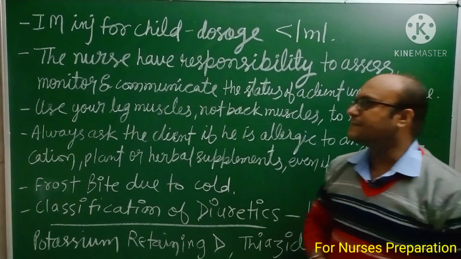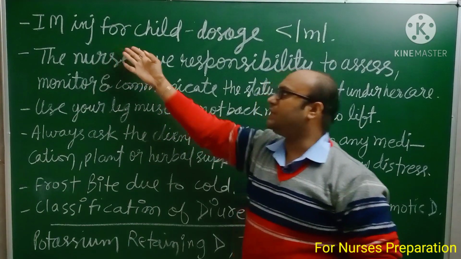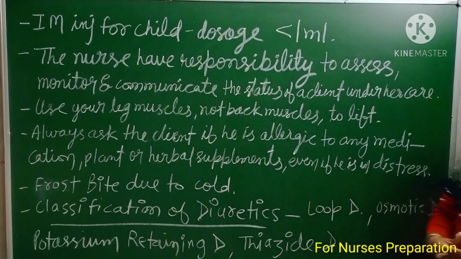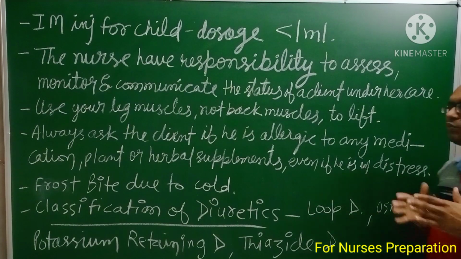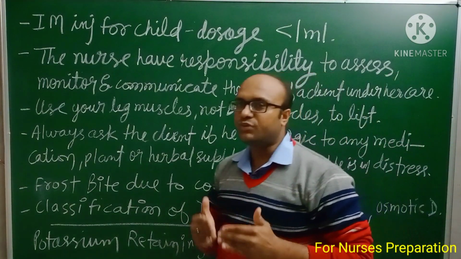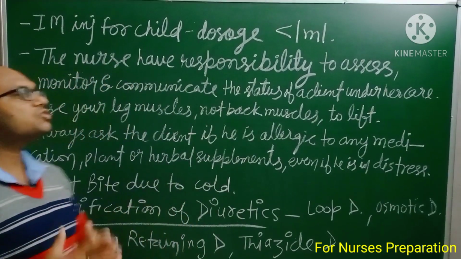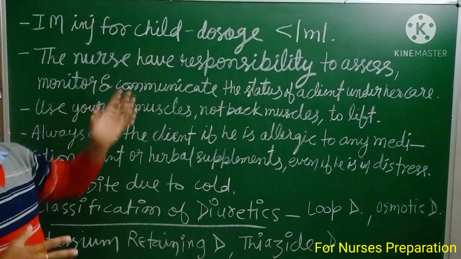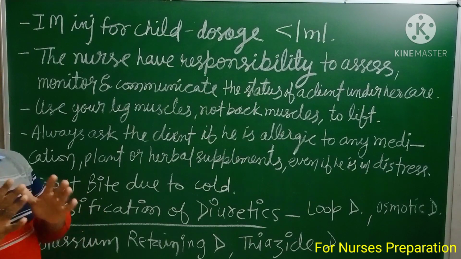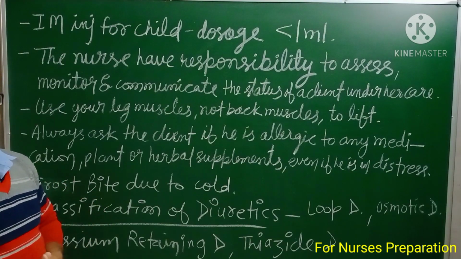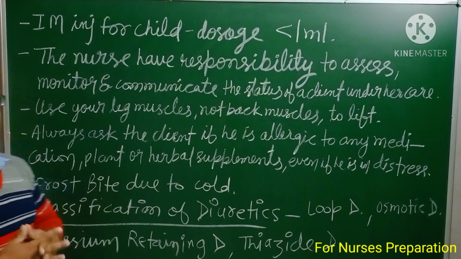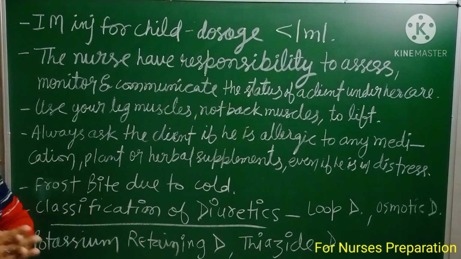Next point is intramuscular injection for a child, dose below 1 ml. If you are going to administer an intramuscular injection in a child, you should take the solution or drug below 1 ml or 1 ml, not more than that. In adults, we can take up to 3 ml medication for intramuscular injection.